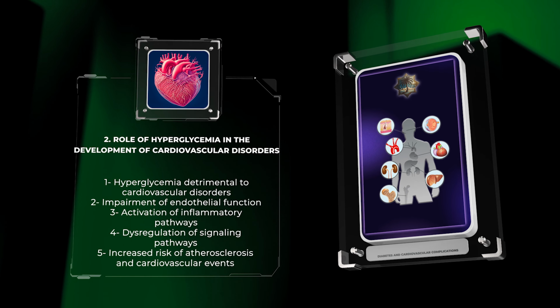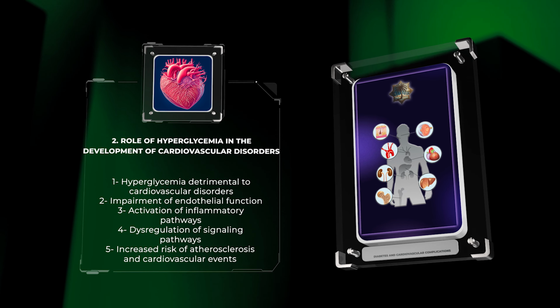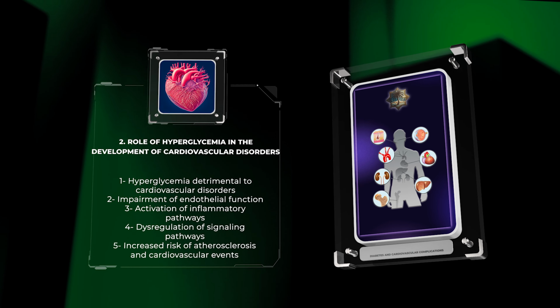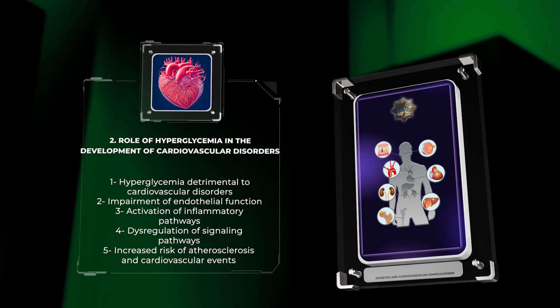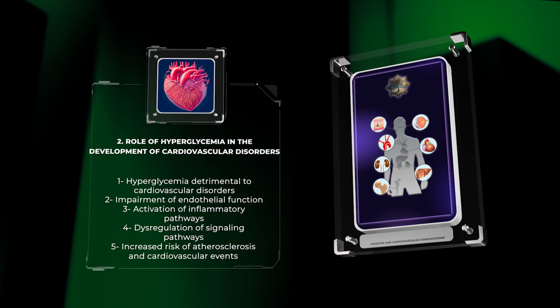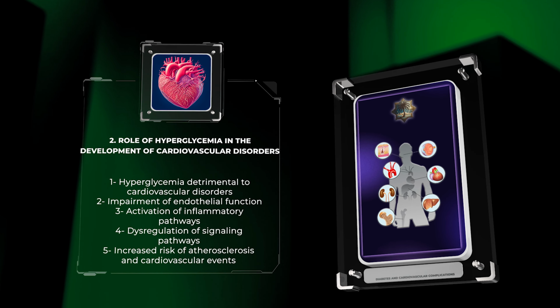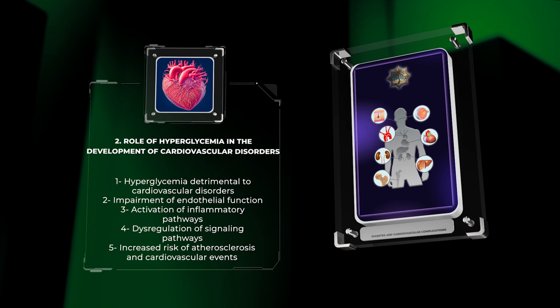Chronically elevated blood glucose levels contribute to the impairment of endothelial function, activation of inflammatory pathways, and dysregulation of various signaling pathways involved in vascular homeostasis. These effects collectively contribute to the increased risk of atherosclerotic plaque formation and subsequent cardiovascular events.